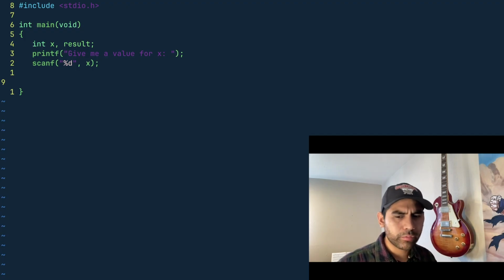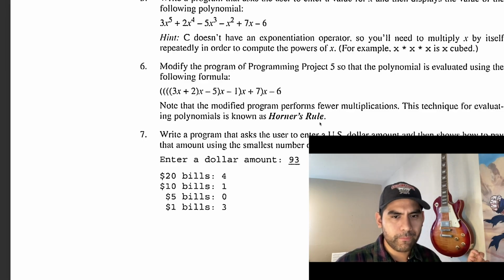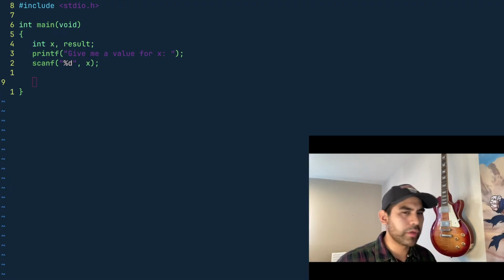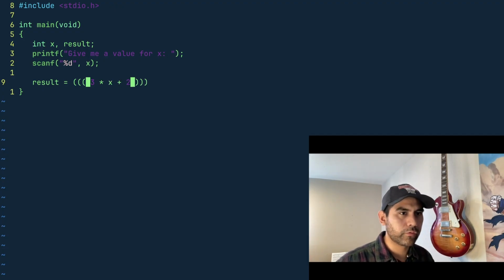And since we're only doing a couple steps, we're not multiplying. We're using Horner's method right now. So we just have to use that formula right there. They're giving us that formula, and we just have to implement it into our code now. All we have to do is use x. So we have 1, 2, 3, 4 parentheses. Our result is gonna be using Horner's method. Then it's gonna be 3 times x plus 2. That's the first one.